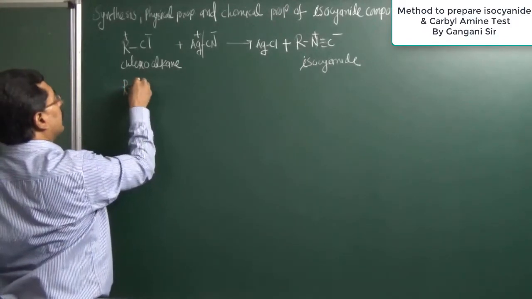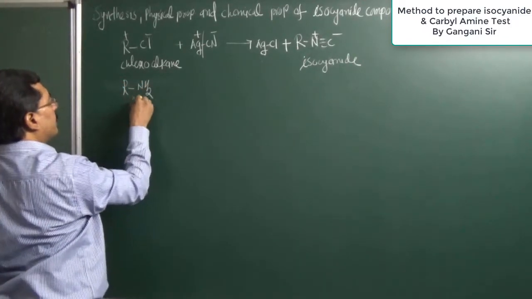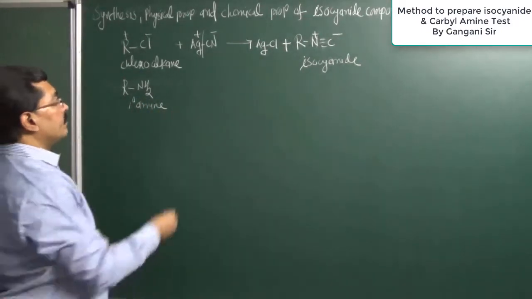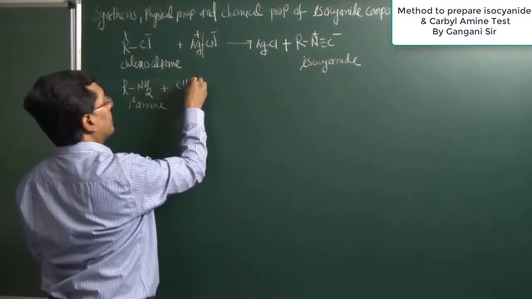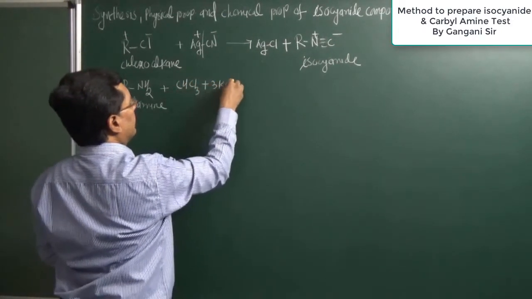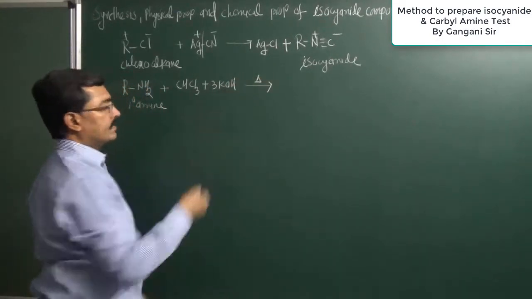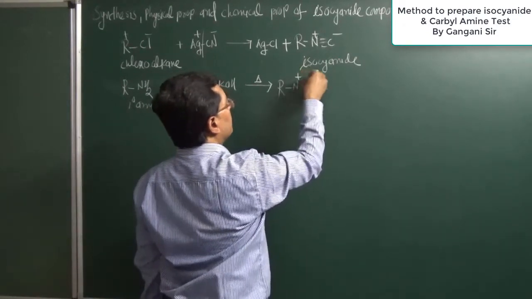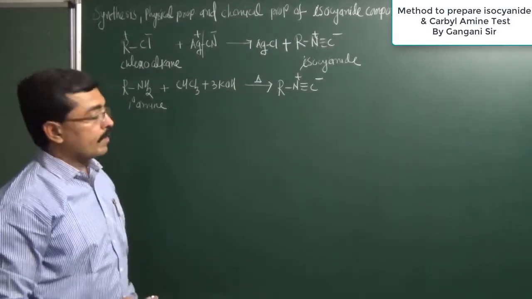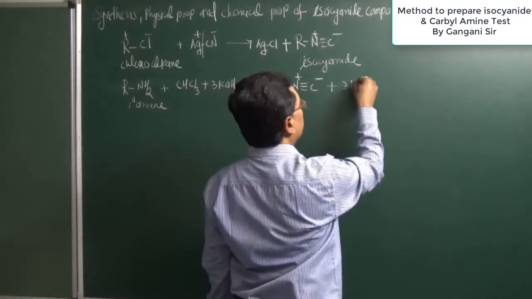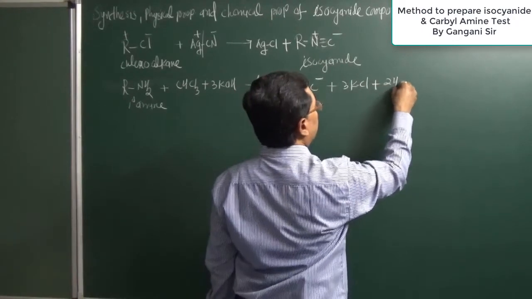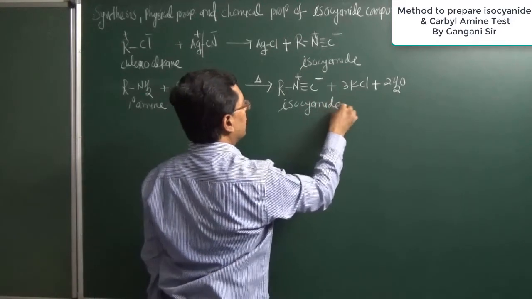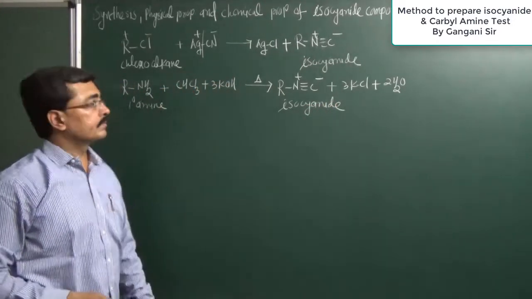Now the second thing: we know very well that a cyanide compound can be prepared from a primary amine, which may be any type, aliphatic or aromatic. Now this amine, when allowed to react with chloroform and 3 moles of potassium hydroxide and heated, undergoes the carbylamine test, and as a result a foul-smelling isocyanate is obtained. With this we get 2 common byproducts, 3 moles of potassium chloride and 3 moles of water. So by using this method, an isocyanate compound can be prepared.